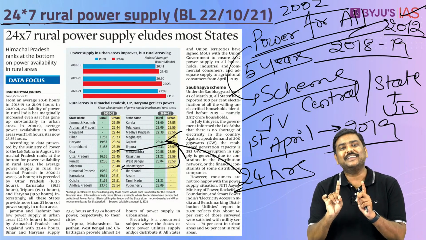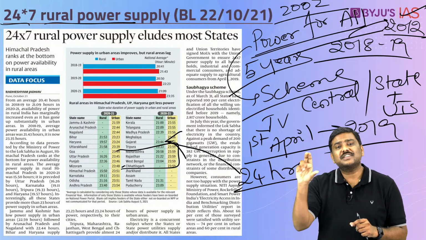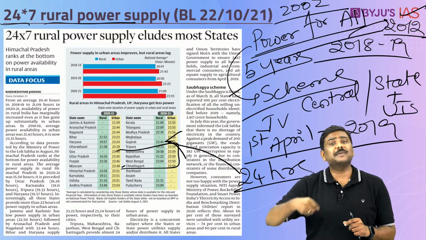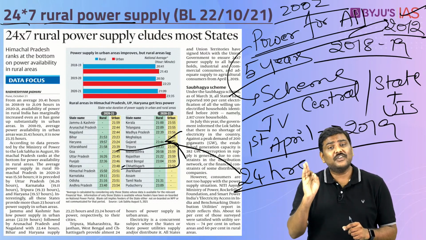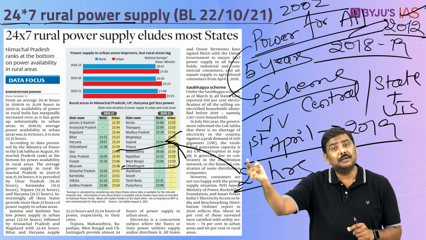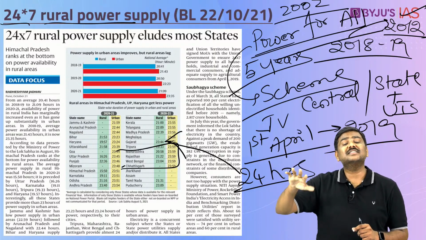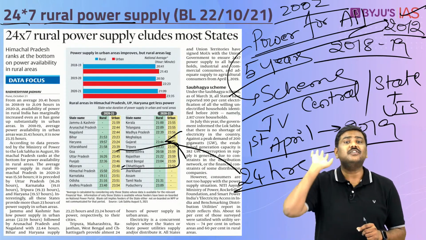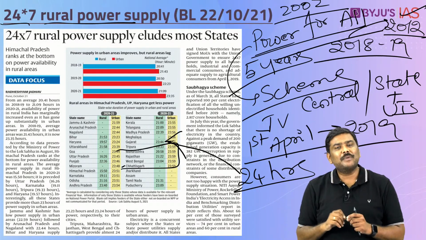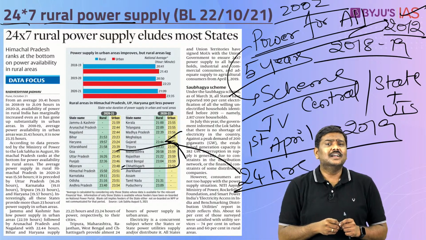Is it okay? I'll repeat it. The bottom 5 states such as Himachal Pradesh, Uttar Pradesh, Karnataka, Tripura, etc., are able to provide 23 hours of electricity per day to their urban parts. But on an average, they are supplying somewhere in the range of 15 to 18 hours of electricity in case of their rural parts.